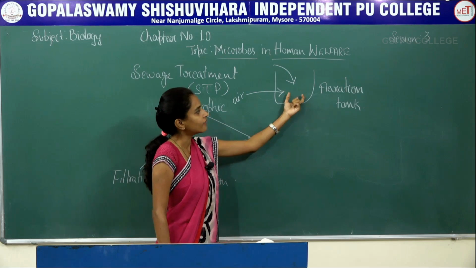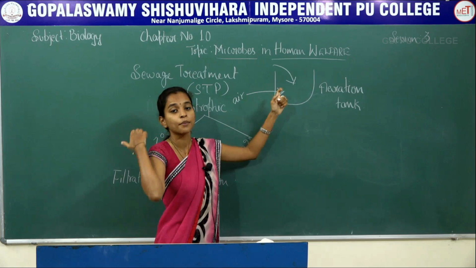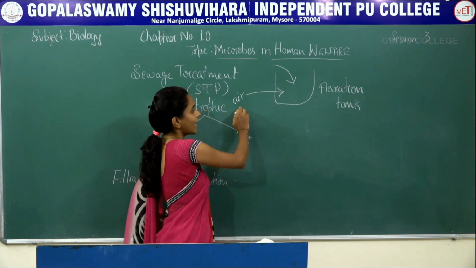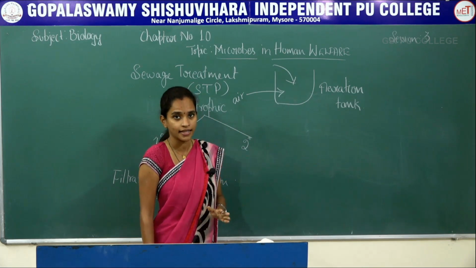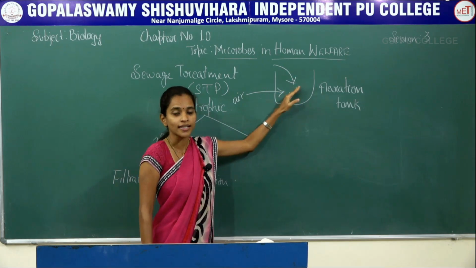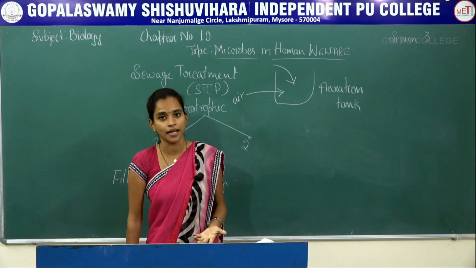So in the aeration tank, what is passed? The effluent from the primary treatment is passed into the aeration tank, where air is sent. That is what is called agitation, which is done mechanically. Why do we send air into the aeration tank? So that the microbes present in this effluent can divide and multiply.